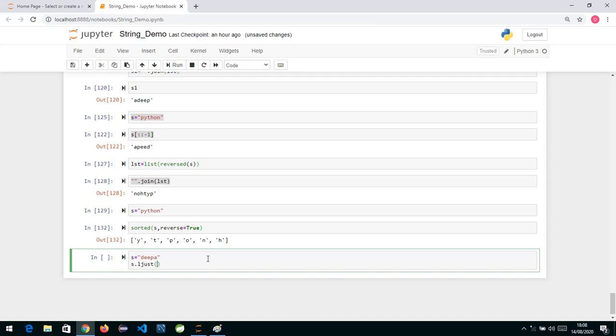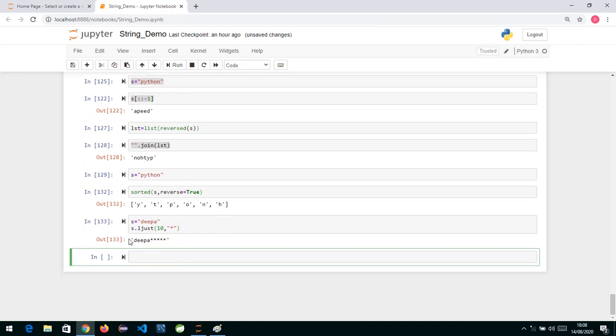So I want this string to be left justified, and by default the number of characters I specify is 10, and the padding character I specify over here is, suppose, star. Okay, so what does this mean? This string will be left justified, and the width of the string should be 10. If it is less than 10, then this padding character will be padded in the rest of the places.